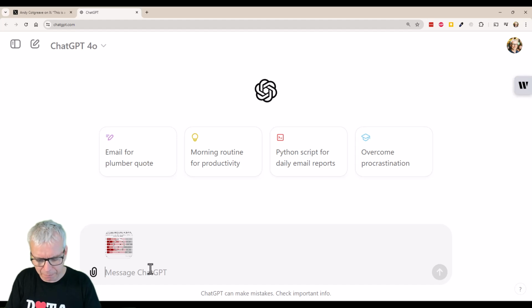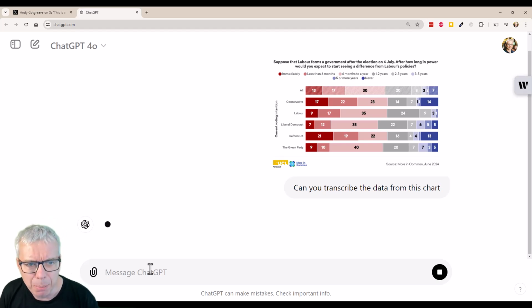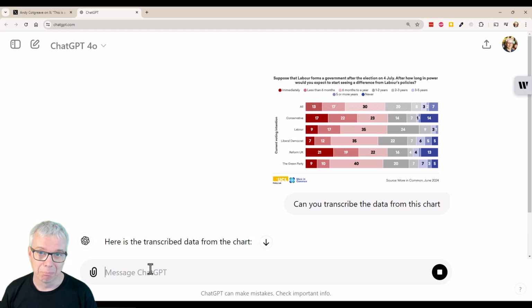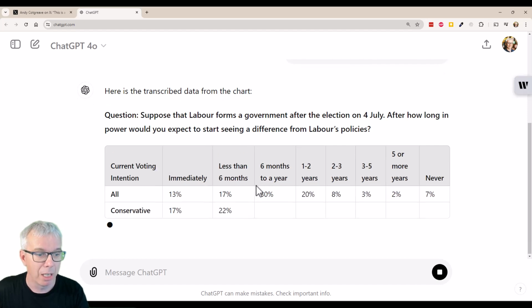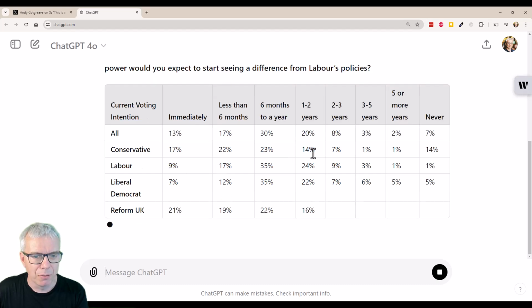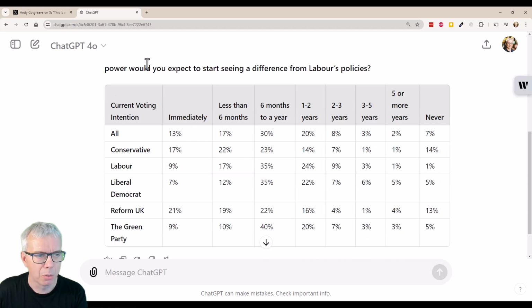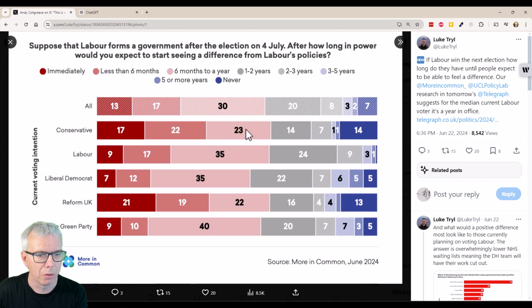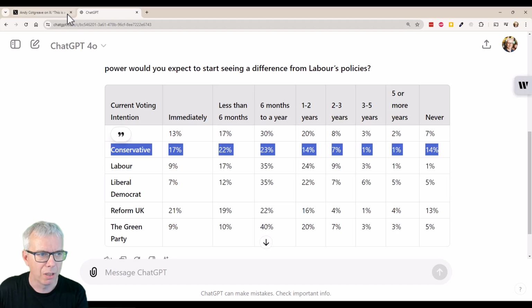So first, can you transcribe the data from this chart? First, we'll just ask, can we transcribe data from an image we upload to ChatGPT? The answer is yes. This is pretty good. Is it? Let's see how good it is. Okay, so it's formatting it as a table. That's nice. Let's do it: 17, 22, 23, 14, 7, 1, 1. Okay, so doing the data check on the Conservatives, that is correct.